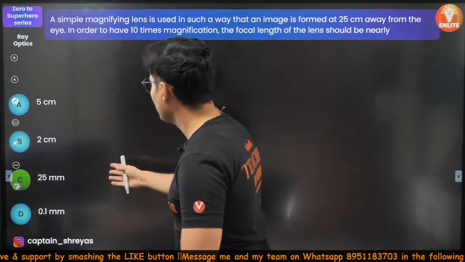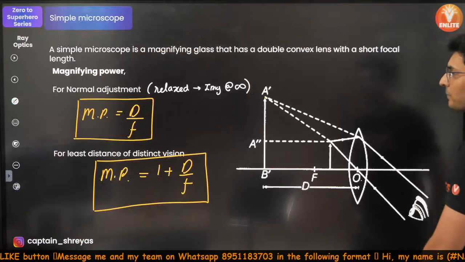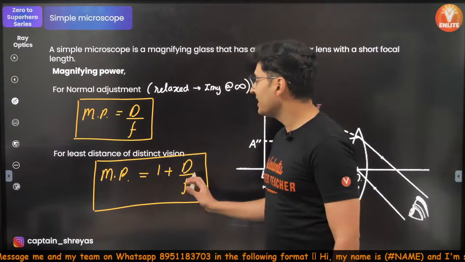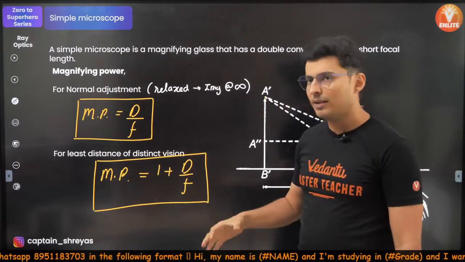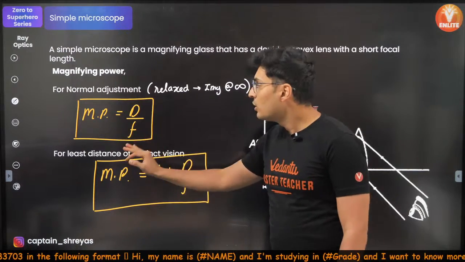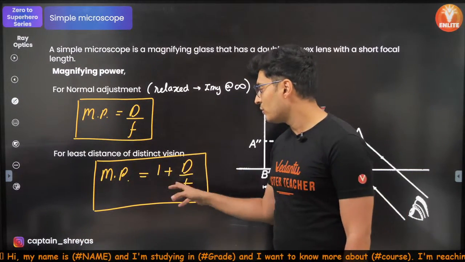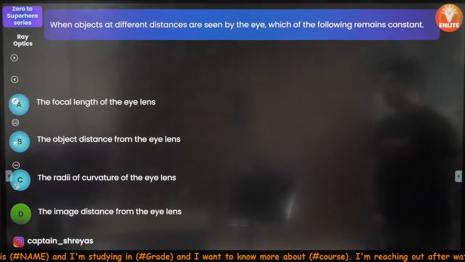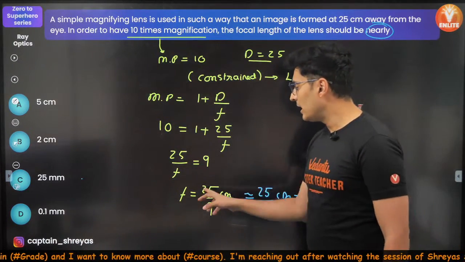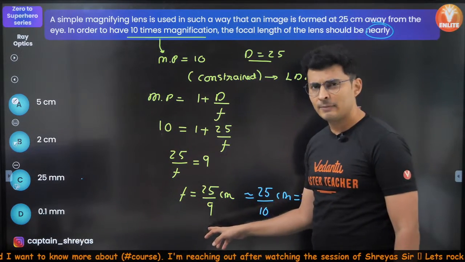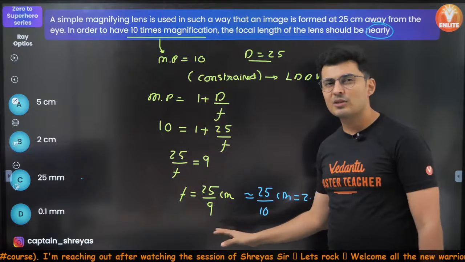So Dhanush, I've just used this formula. Where is that? Magnification formula. Magnifying power. So usually when you watch through a magnifying glass, you want the highest magnifying power. So if it is not specified, you always assume that it is at the least distance of distinct vision. So use this formula 1 plus d by f. So I've used the same thing over here as well, like you can see. Now the final value of f, I got it as 25 by 9. But since it said nearly, I said 25 by 9 is roughly, 9 is close to 10.